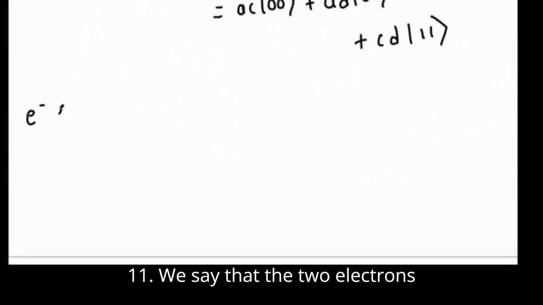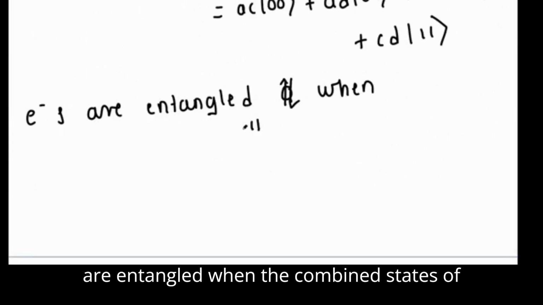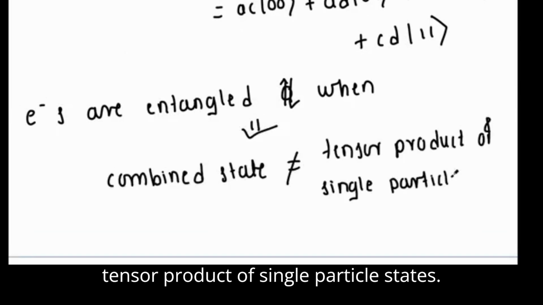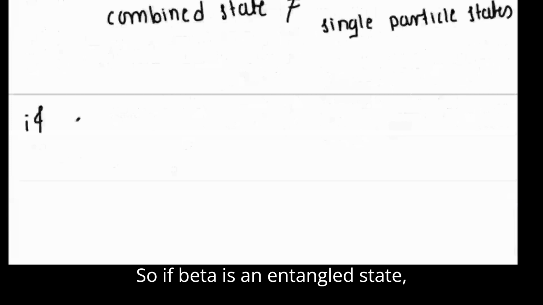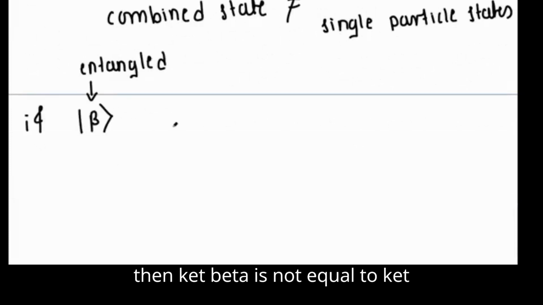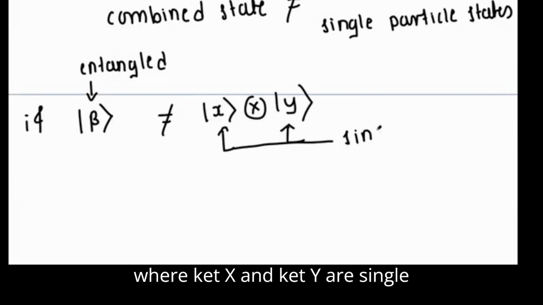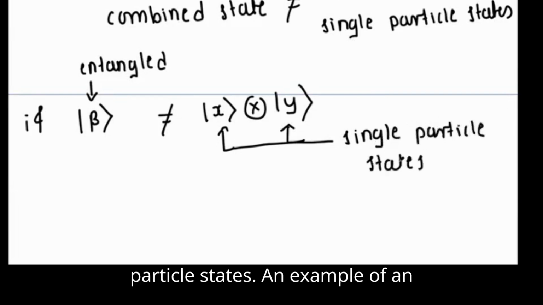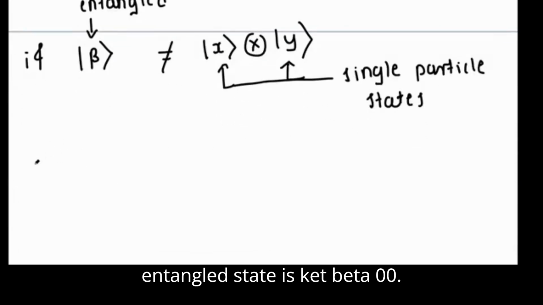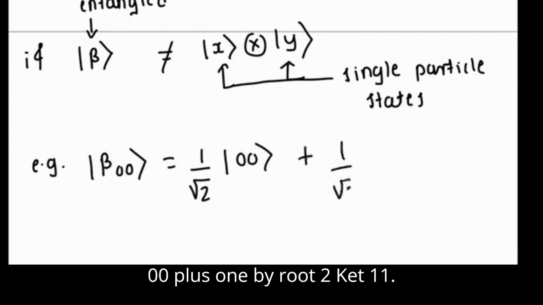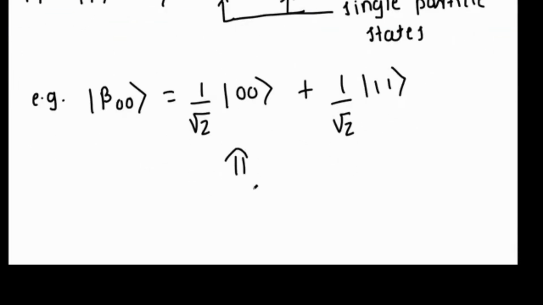We say that the two electrons are entangled when the combined state of these electrons cannot be written as a tensor product of single particle states. So if ket beta is an entangled state, then ket beta is not equal to ket x into ket y, where ket x and ket y are single particle states. An example of an entangled state is ket beta 00, which is equal to 1 by root 2 ket 00 plus 1 by root 2 ket 11.